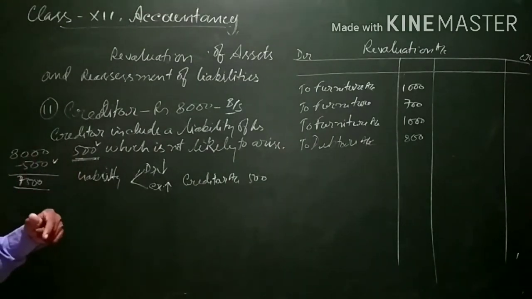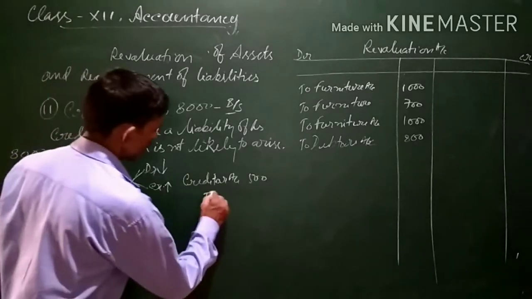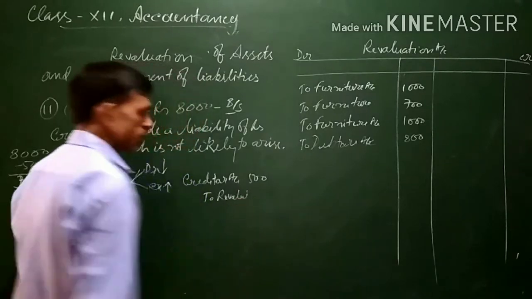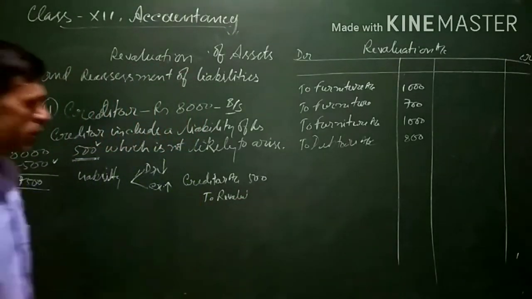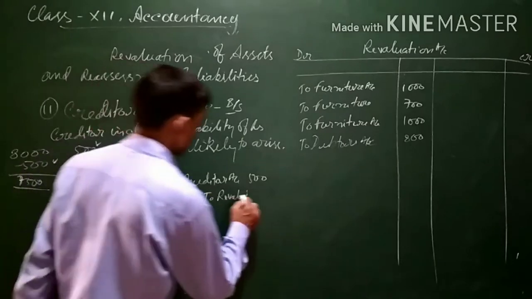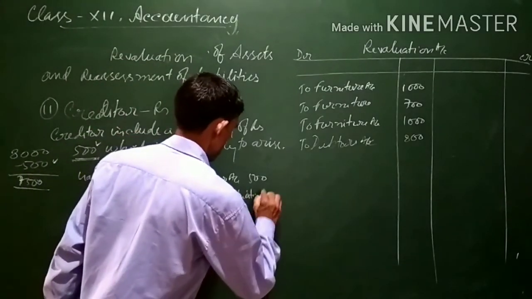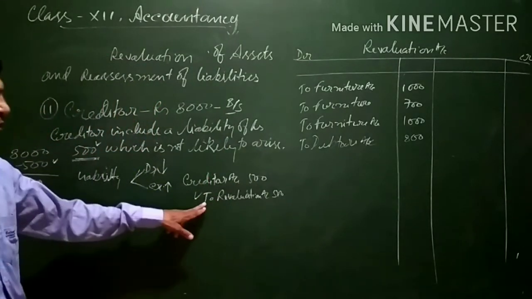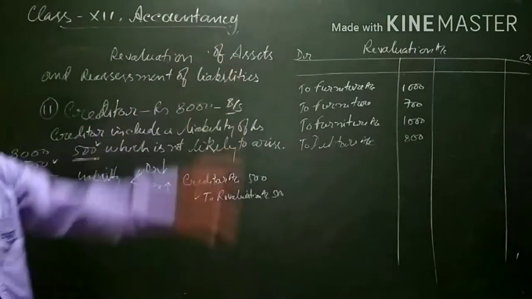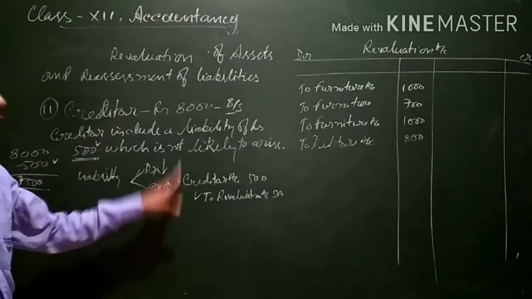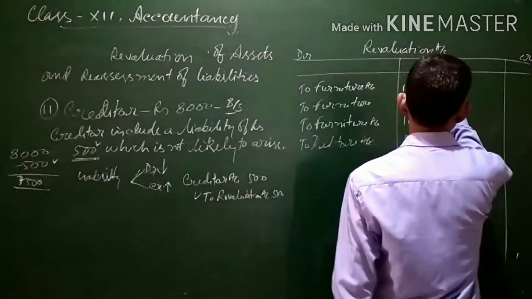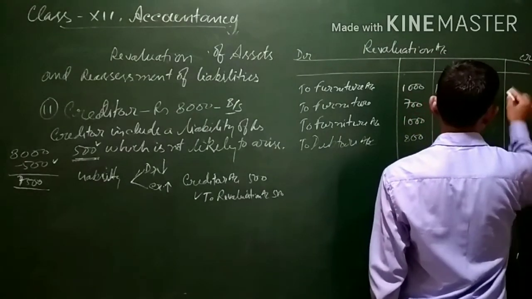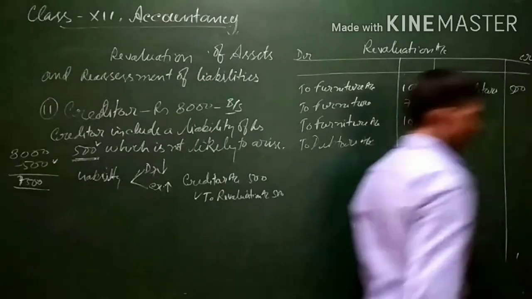For income and gain, it is credited. So revaluation account will be credited with rupees 500. On the credit side of revaluation account, we will write by creditors 500.